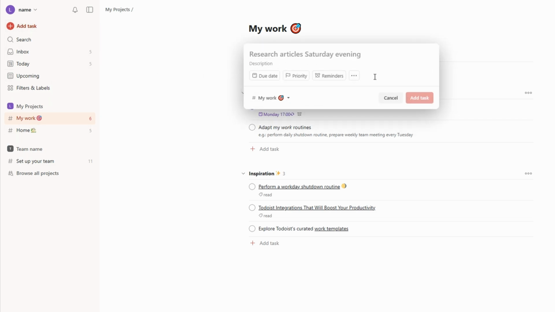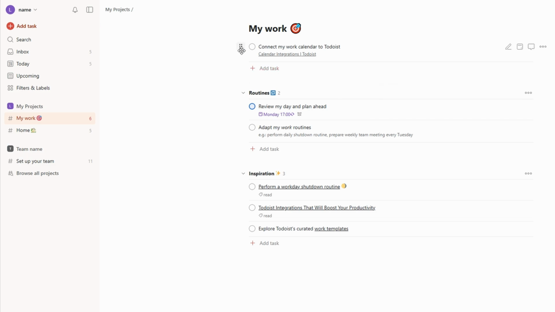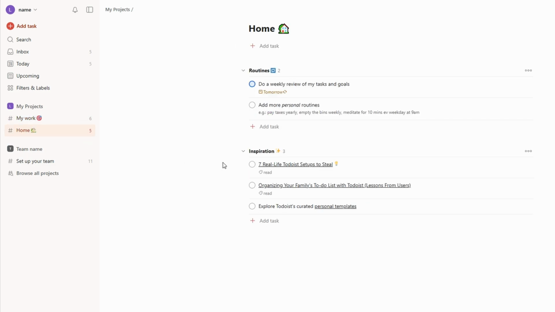With this setup, you'll know exactly what needs attention today and what can be moved to a later date. This kind of organization helps ensure that no details are overlooked, keeping your project on track every step of the way. Let's dive into team collaboration, which is one of the standout features of Todoist.